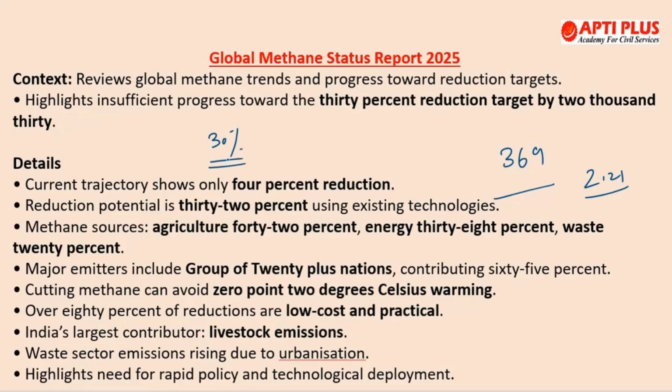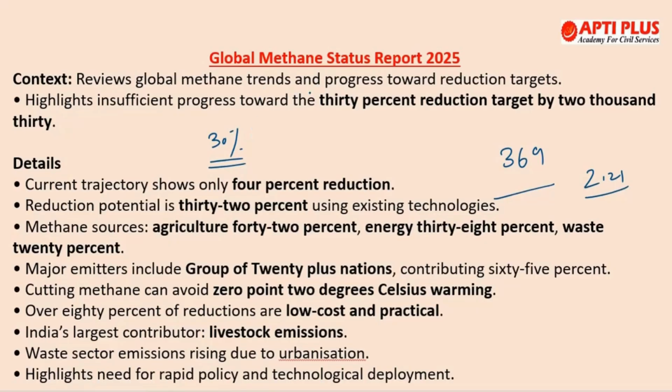Of course, implementing all technically feasible reductions could cut emissions by 32%, and we also need to avoid 0.2 degree centigrade warming, because this will prevent the premature deaths that are happening because of the various emissions. So these are the things. Now if we talk about the sector wise contribution, then energy sector releases 72%, agriculture 18%, and waste 10%. Okay, so globally this is there.